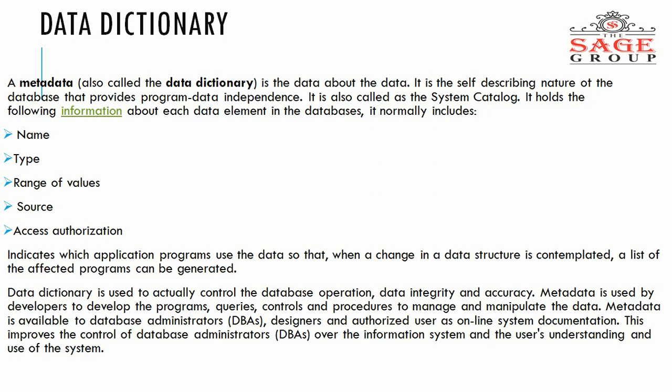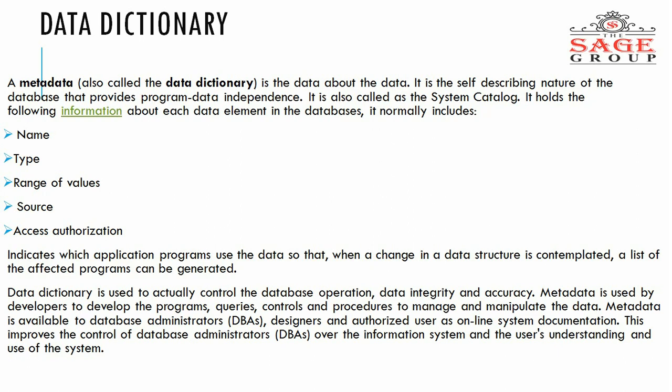It indicates which application programs use the data, so that when a change in a data structure is contemplated, a list of the affected programs can be generated. Basically, the data dictionary is the data about the data. That means the table in which we are storing our data is also described in a database, and that is called the data dictionary in simple words.